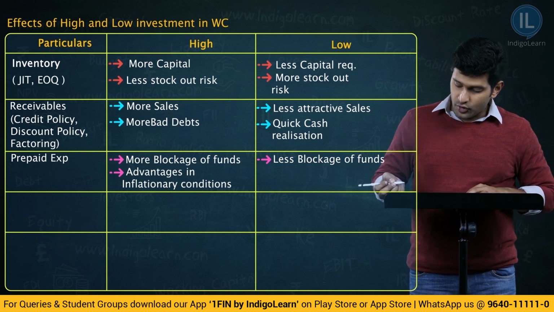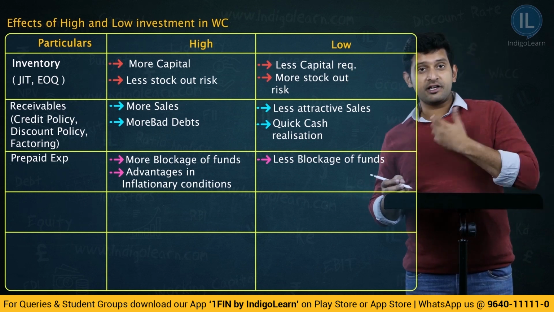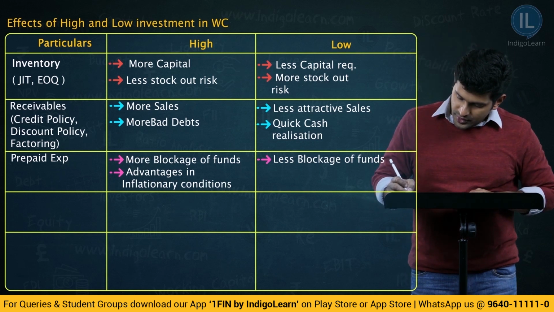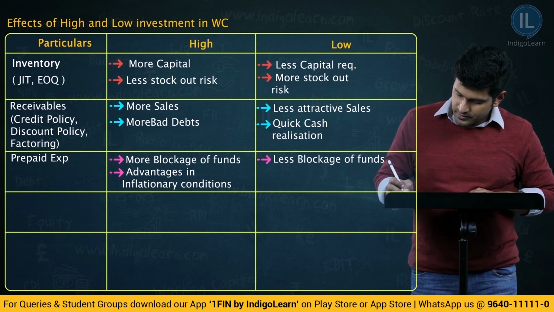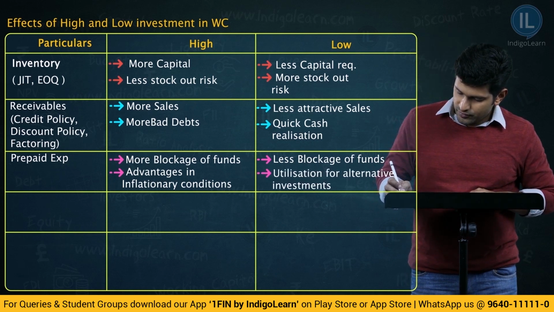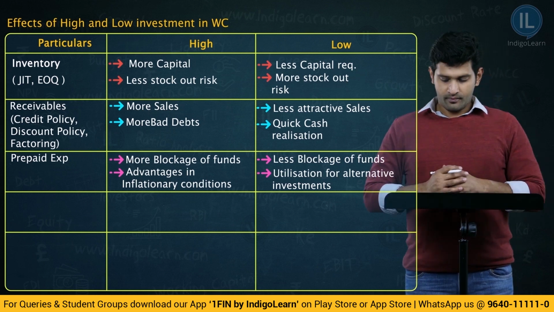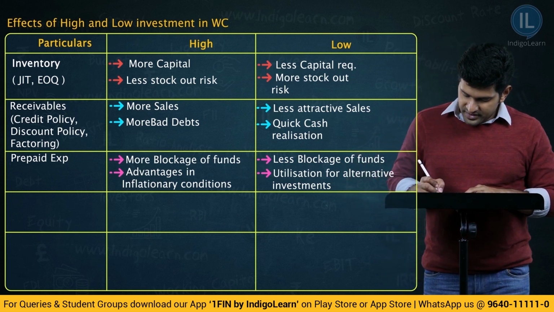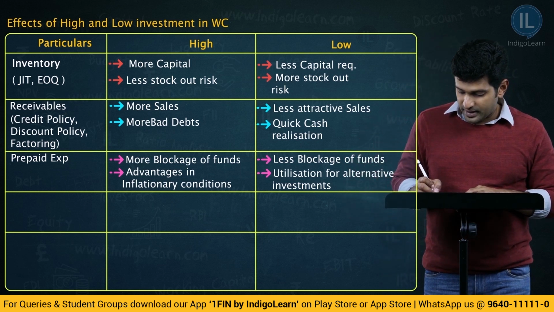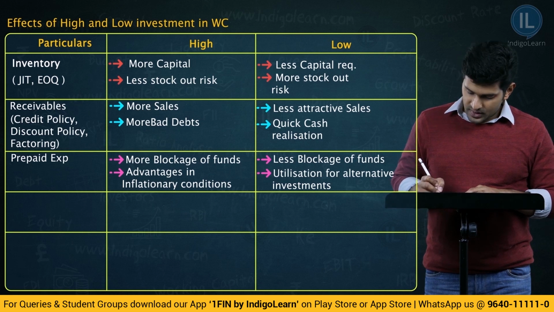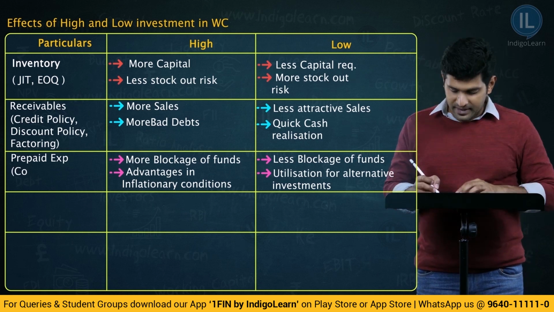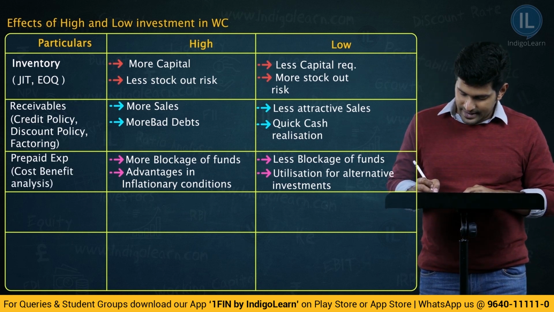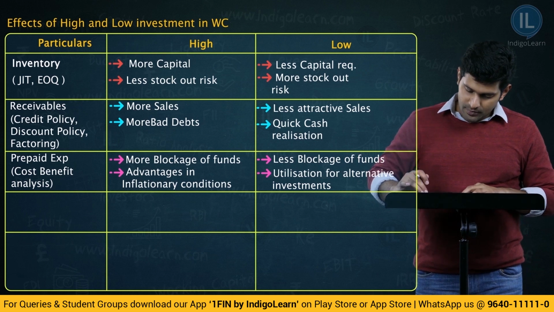The advantage, if you have to talk about, you can utilize it for an alternative purpose. So, utilization for alternative investments. This is about prepaid expenses. Then a cost benefit analysis has to be made before making a decision in respect to investment in prepaid expenses. Then moving ahead,